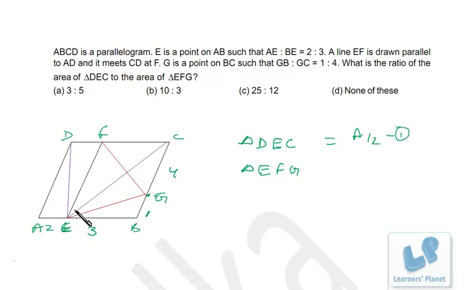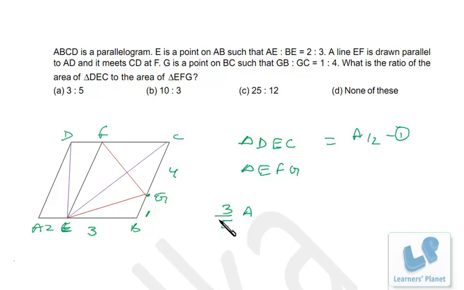Now see here, this line, that is line EF, is dividing this parallelogram into two parts. This is 2/5 of the total base. Total base is 5 parts. So out of this, 2/5 part is this and 3/5 part is this. That means the area of BEFC is 3/5 of A, right? Area of BEFC is 3/5 of A, because the 3/5 part is there and the 2/5 part is this side, so we are neglecting the 2/5 part. So the area of EBCF is 3/5 of the entire area of the parallelogram.